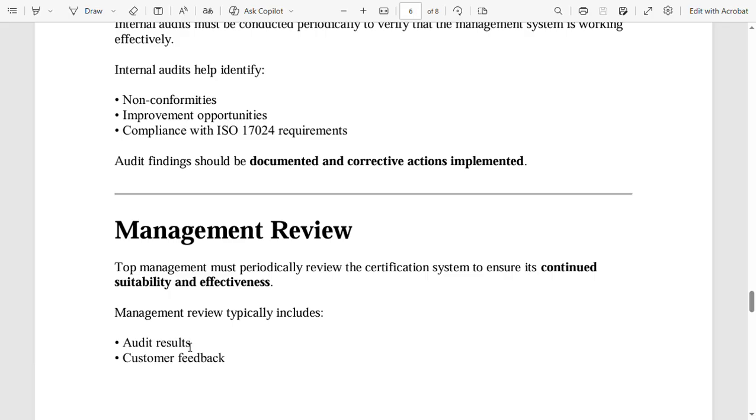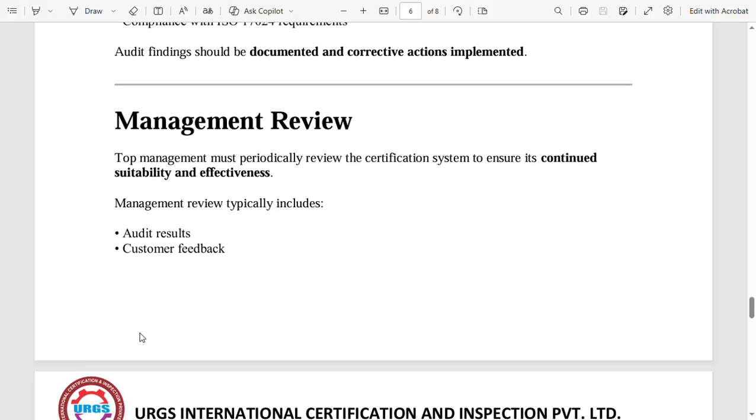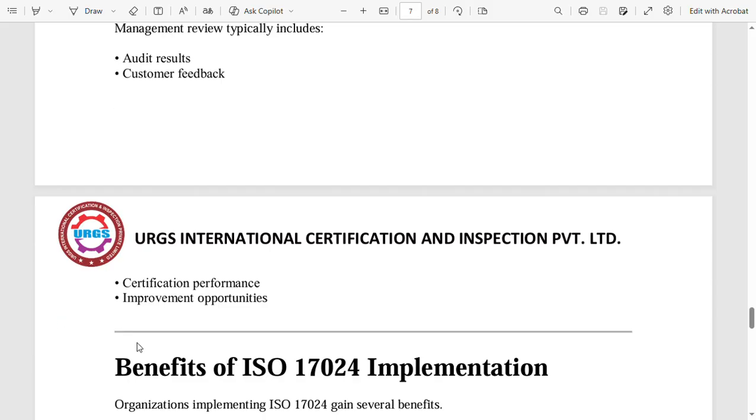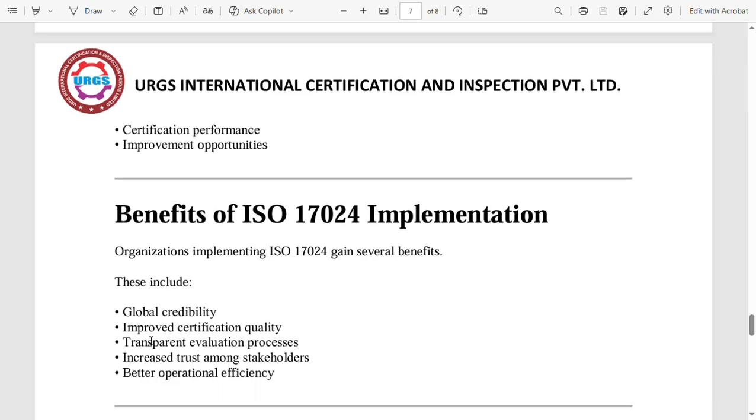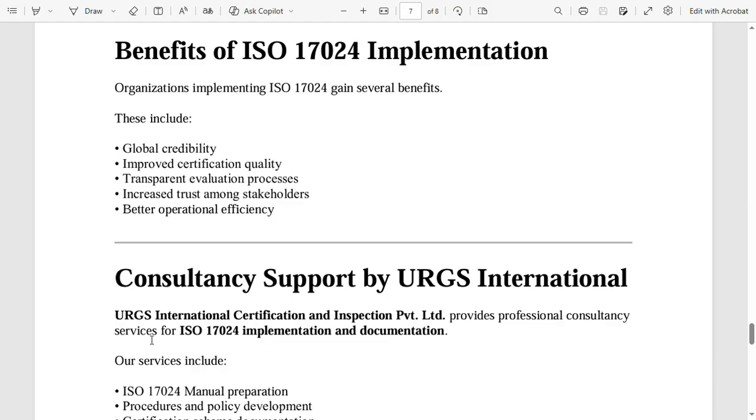Management review. Top management must periodically review the certification system to ensure its continued suitability and effectiveness. Management review typically includes audit results, customer feedback, certification performance, improvement opportunities.